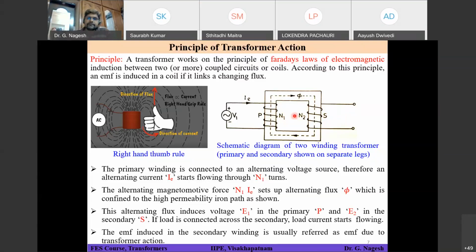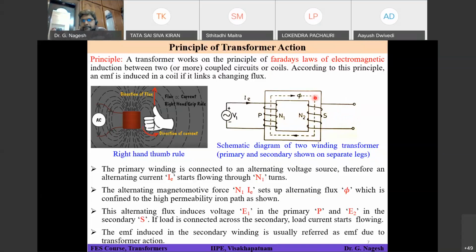Sir, can we say like this, sir? If we roll our fingers across the direction of current and we take the thumb as north, the flux would be flowing from north to south, no, sir? What is north to south? That means top?